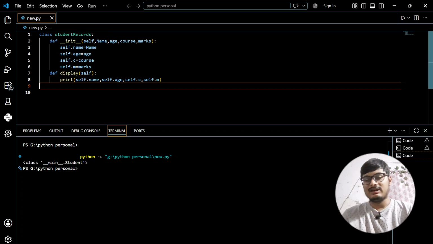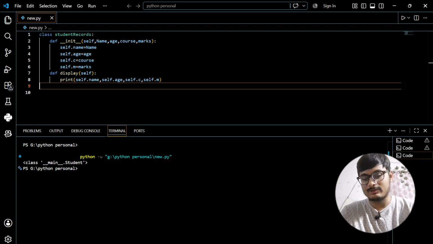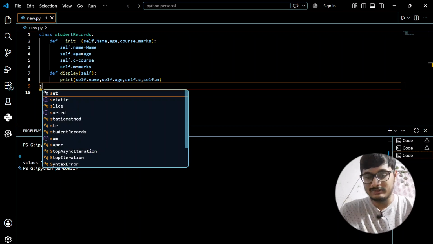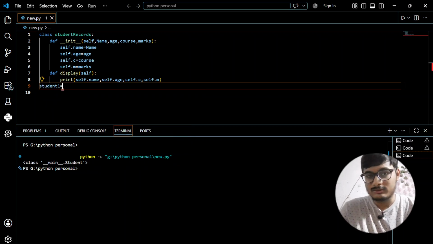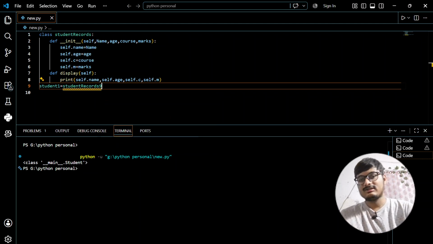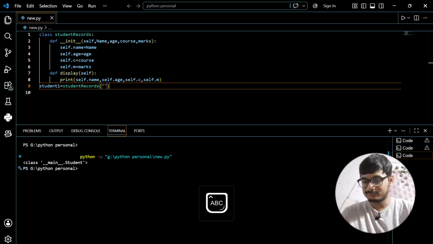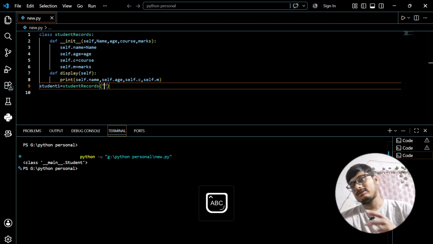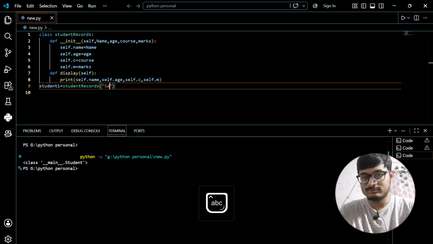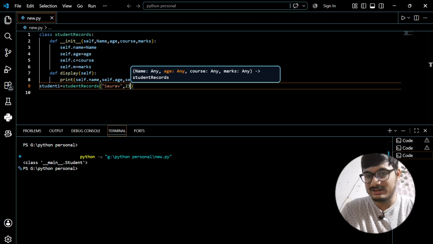Now we are going to create an object. Suppose the name of the object is student1. We write StudentRecords, the name of the class, and inside this we write his name, which can be Saurav. Age is, suppose, 23.